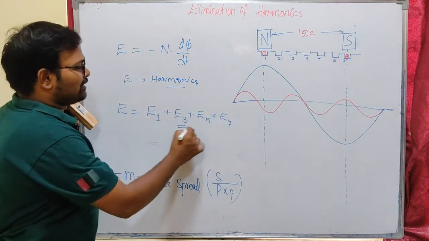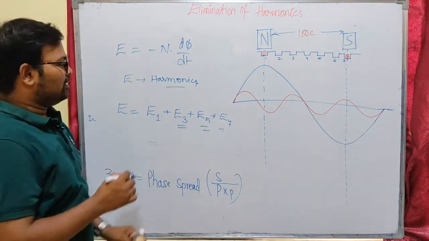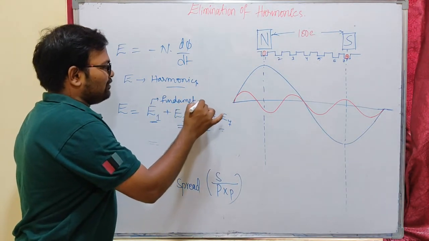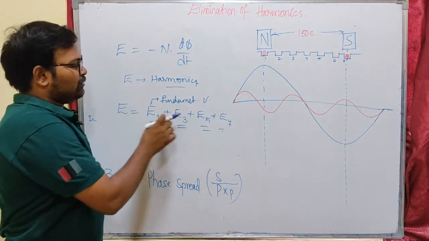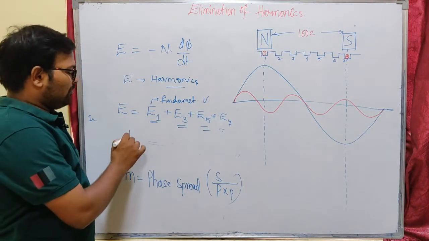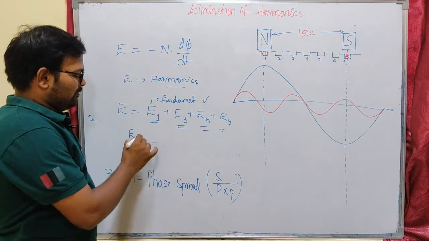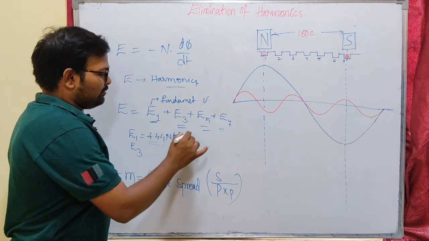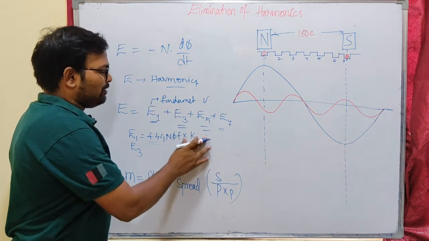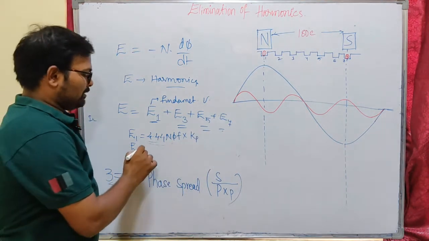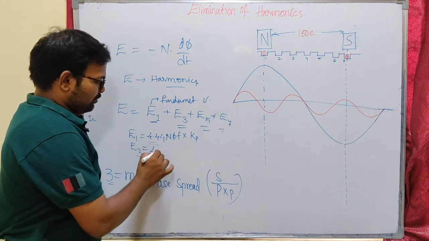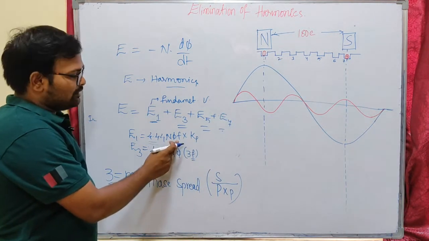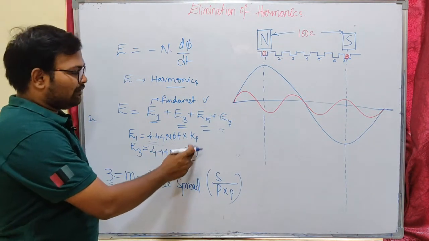So we have to eliminate these things. We only want this fundamental frequency voltage, and I don't need these components added to it. So how can I eliminate this? Let us consider E1 will be 4.44 N phi f into Kp and Kd. Let us consider Kp because we eliminate with short pitch winding. So our E3 will be 3 times 4.44 N phi f, where f is fundamental and the third harmonic frequency is 3 times f, and here Kp3.